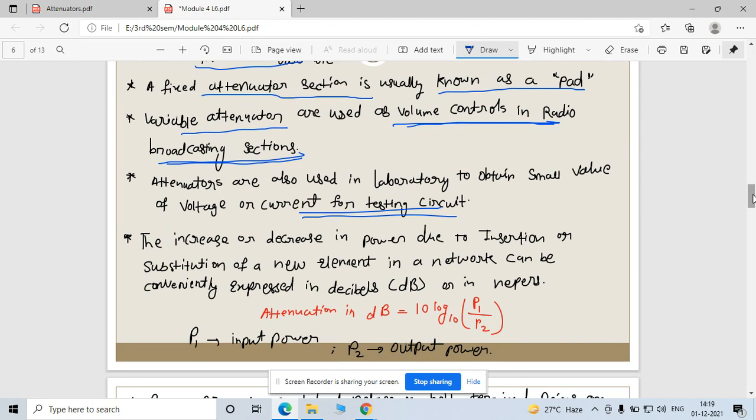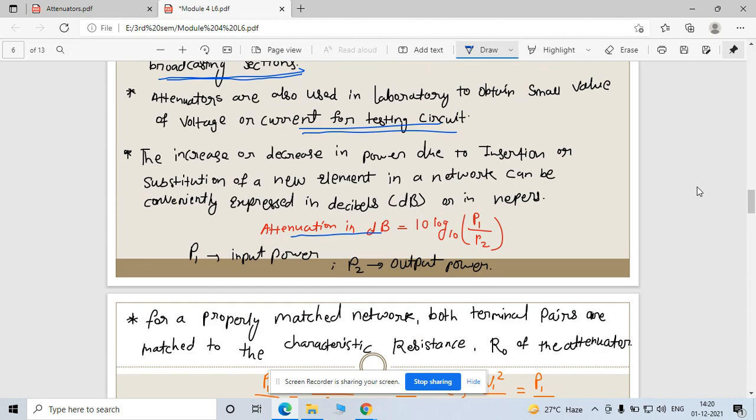So this circuit can be used for testing purposes. Now, how to calculate the attenuation in dB? This is the formula: 10 log to the base 10 of P1 by P2. Here P1 by P2 is the ratio of input power to output power, right? P1 is the input power and P2 is the output power.